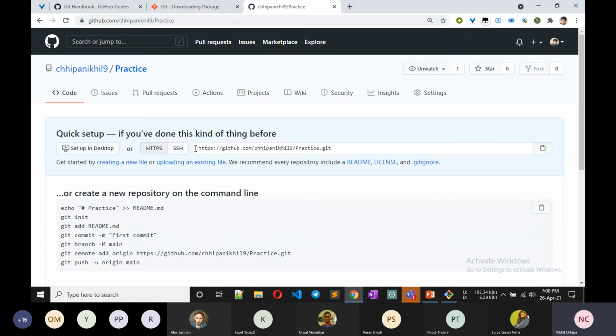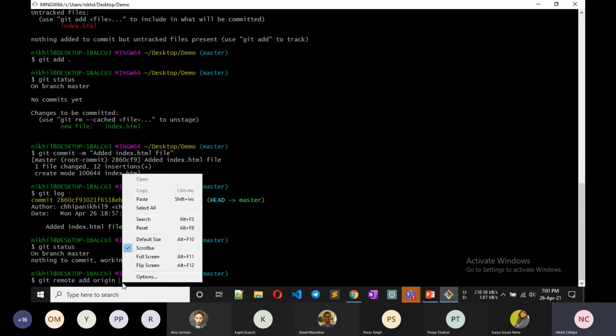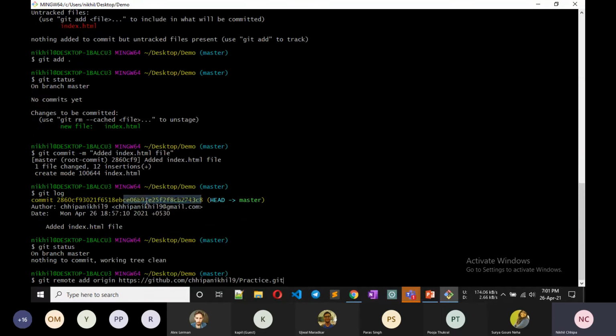You can copy from here, or just click this icon, and the link is copied. Go to the git page, and you use git remote add origin and the link that we copied from there, just paste it here.